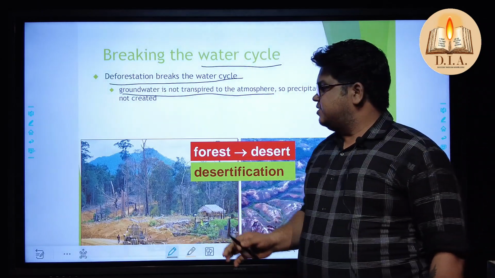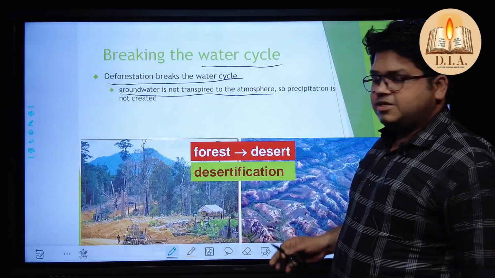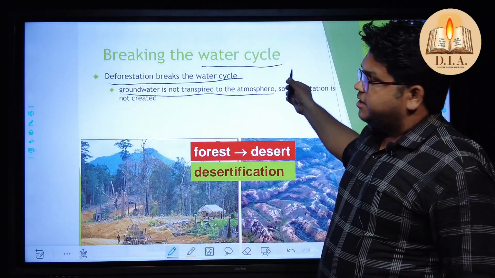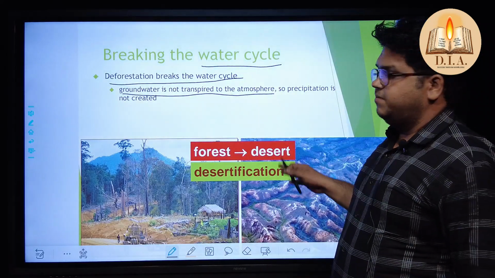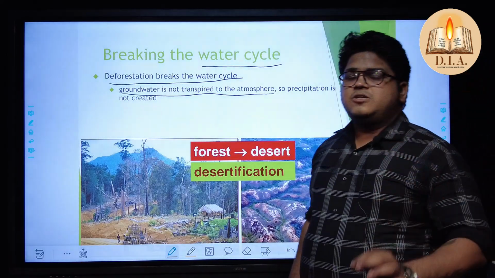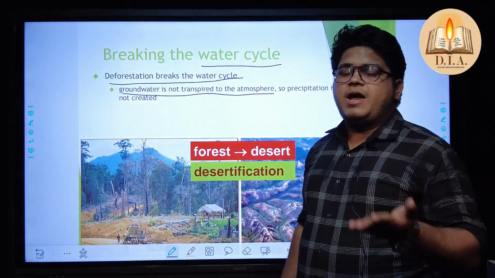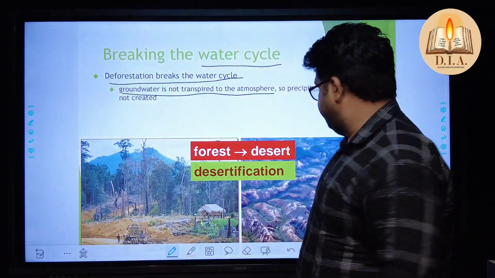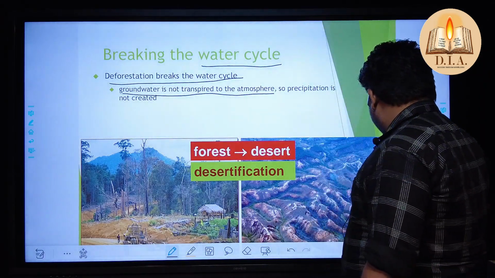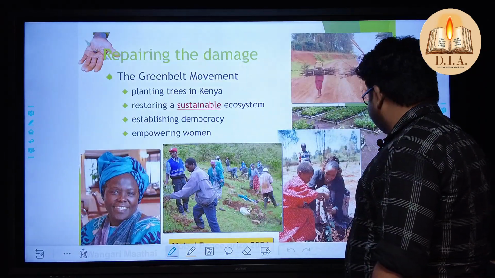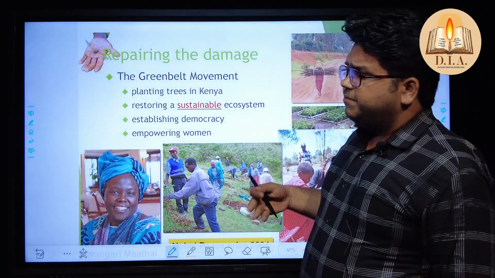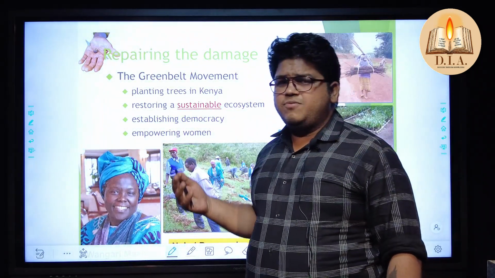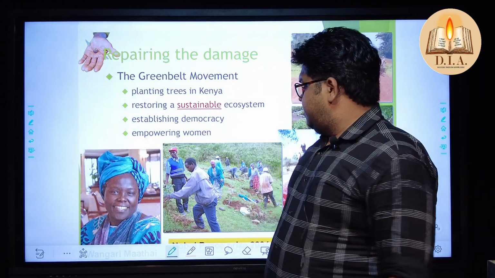When desertification takes place, you should understand that the water cycle breaks, and when this kind of thing breaks apart, the normal temperature of your city rises up to 5 degrees Celsius, which today we are feeling in our city, in our state. And after this, you should understand what kind of repair of this damage must take place.